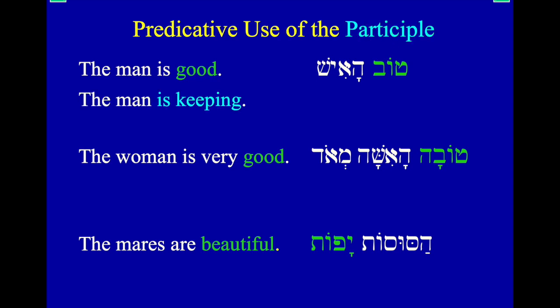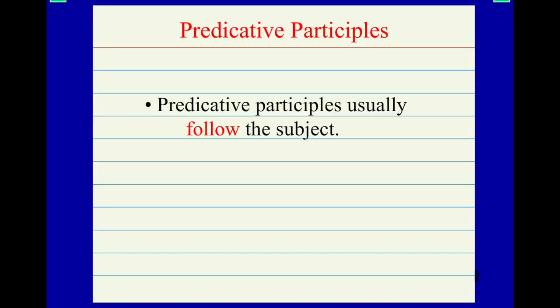Okay, so the man is keeping. We can use a predicative use of the participle. So instead of tov, meaning good, we're going to say keeping. Remember shamar? So shomer. Usually, the predicative participle comes after. It's a little bit different than adjectives in that way. But here, ha'ish shomer. Notice it does not agree in definiteness. Ha'ish, the man. Shomer, a keeping one. So the man is keeping.